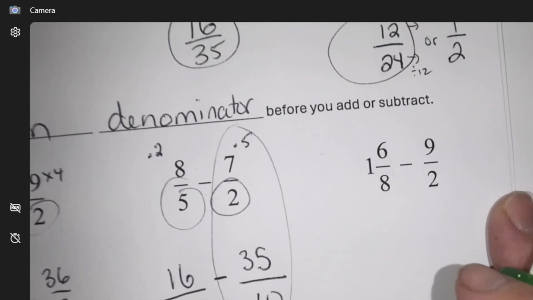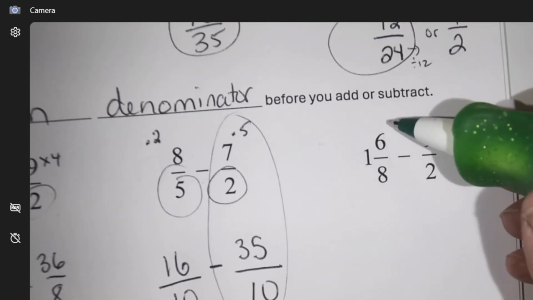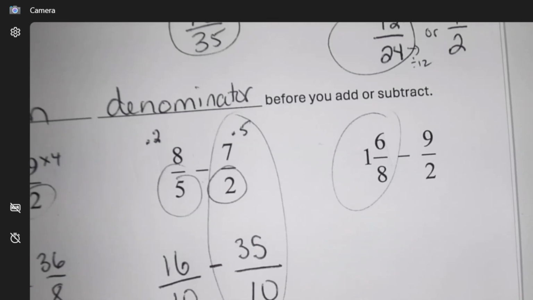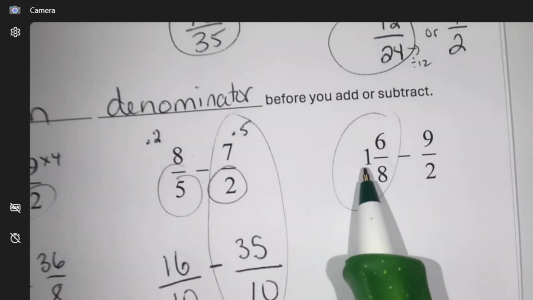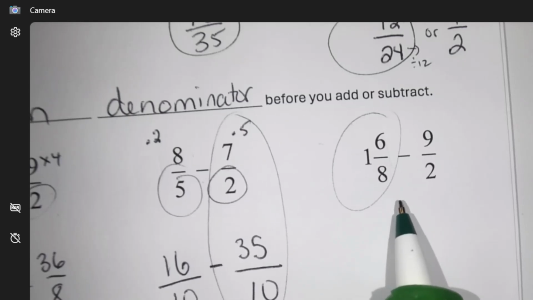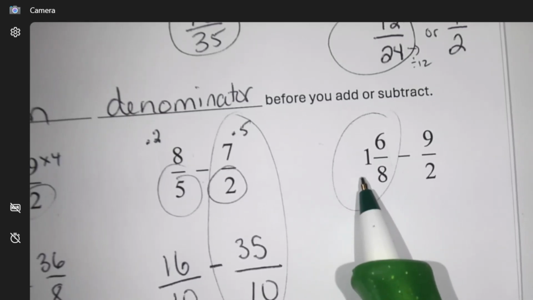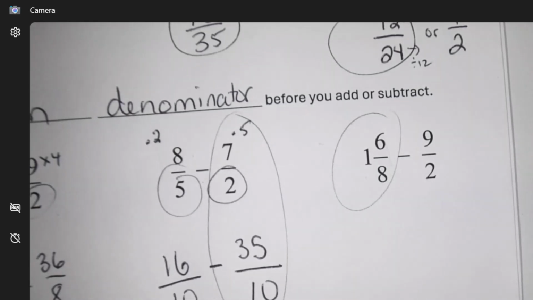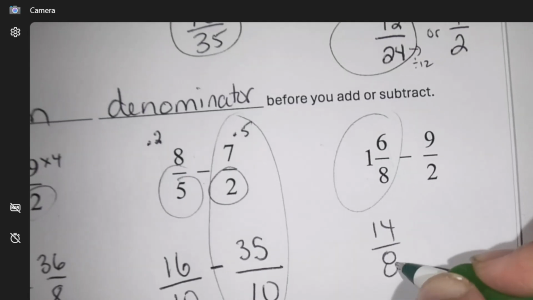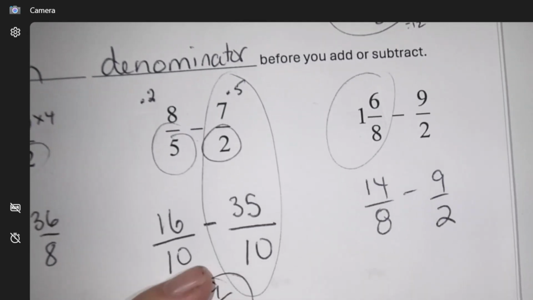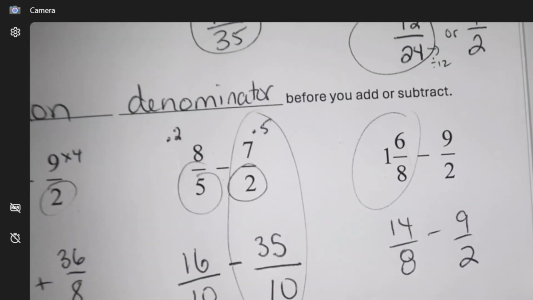Okay, and this last example, I don't like this one again. So if you have one entire pie with 8 pieces, that's already 8 pieces, and then 6 more, 14. And then what am I going to turn them both into?